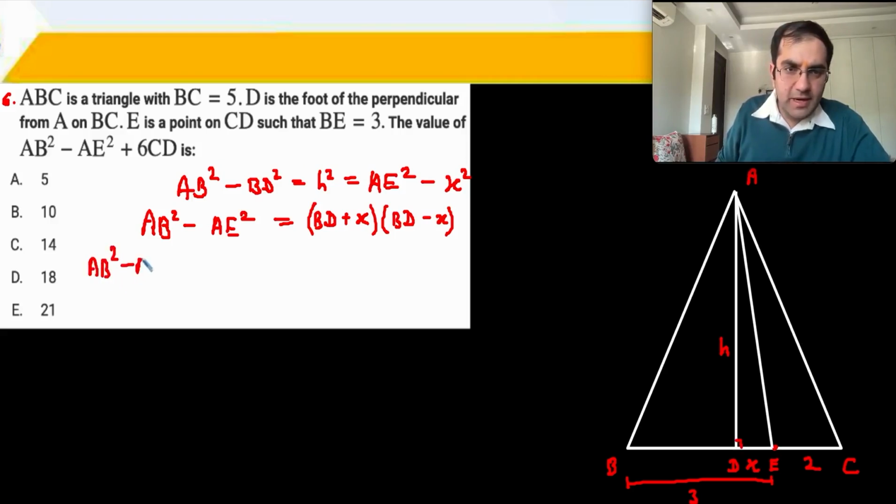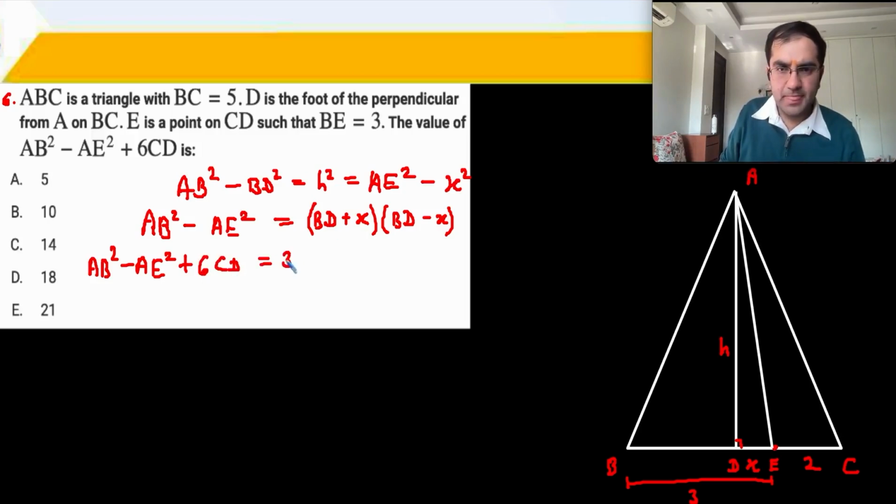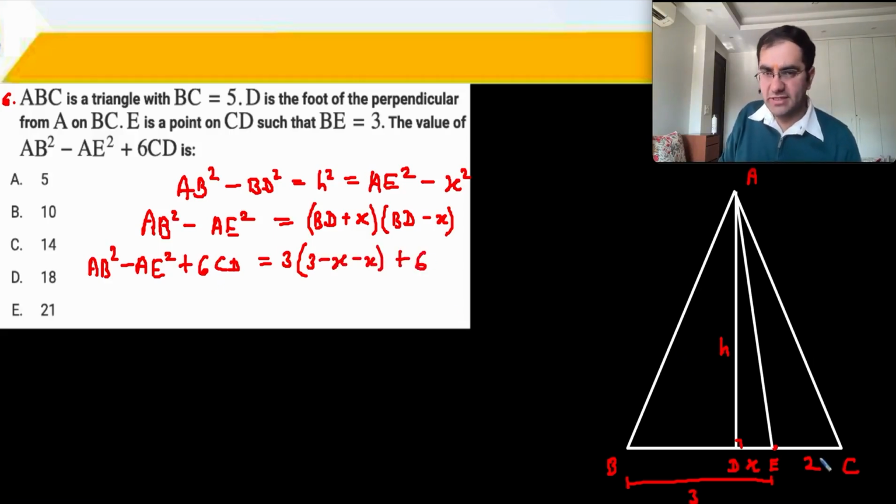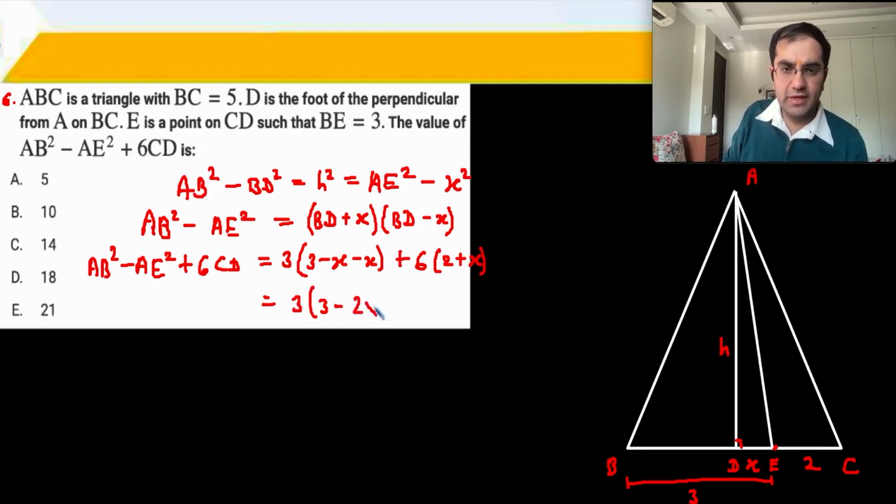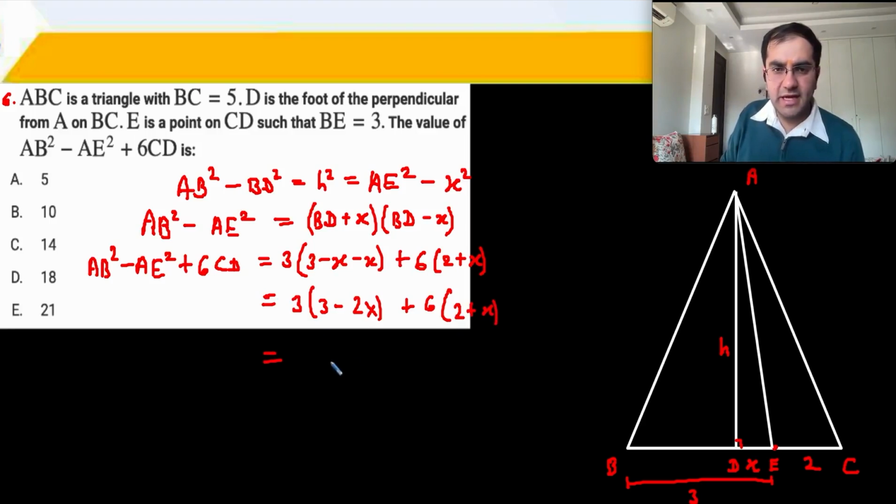AB square minus AE square plus 6CD is equal to BD plus x, which is 3, and BD, let me write BD as 3 minus x. So 3 minus x and then minus x. And plus, of course, 6 CD on both sides. And CD is 2 plus x. This should give us our answer. So you get 3 times 3 minus 2x plus 6 times 2 plus x. 6x gets cancelled and 9 plus 12, 21 is the right answer for question number 6.